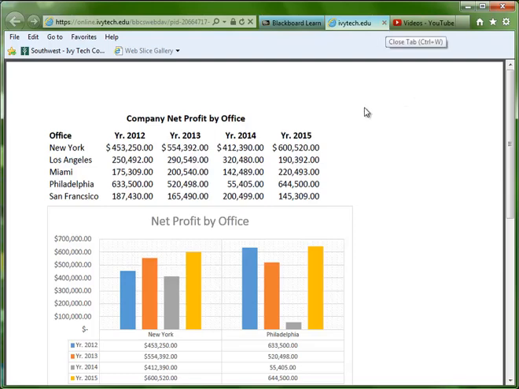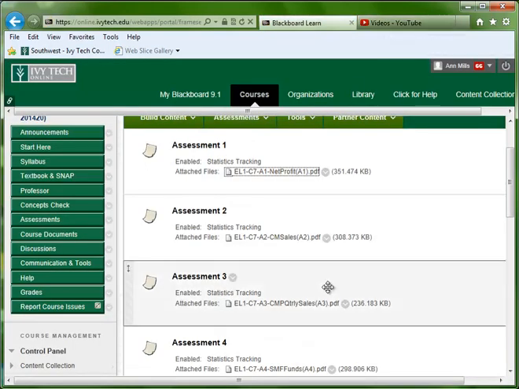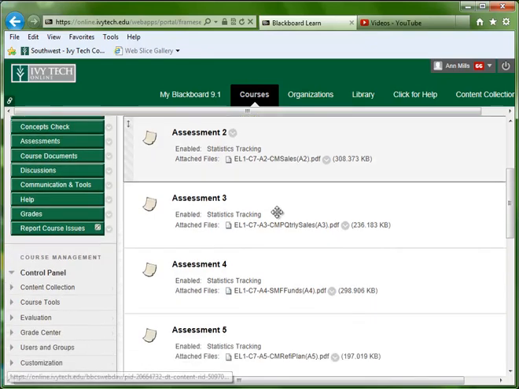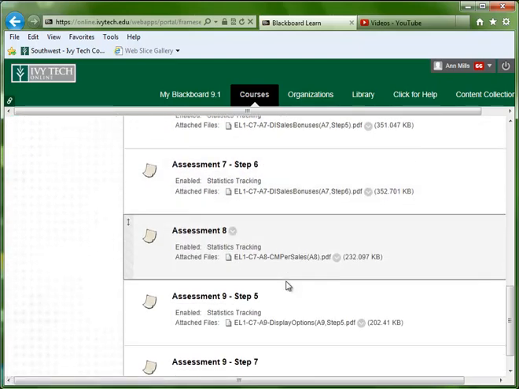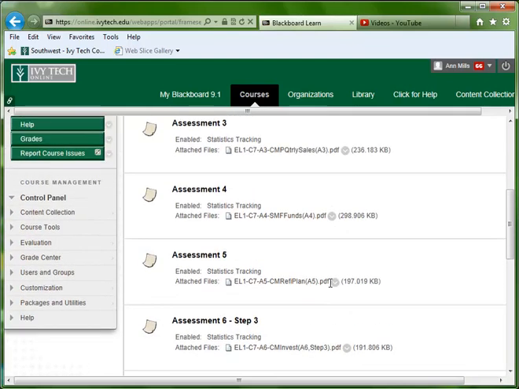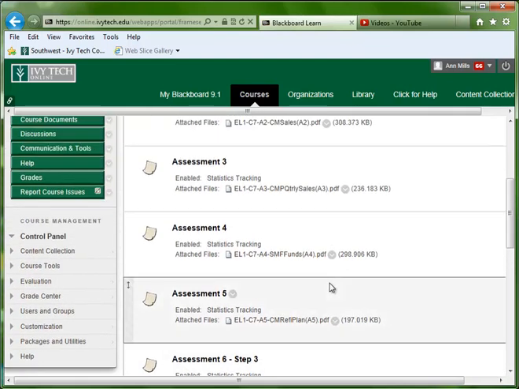So, see if I can get out of this now. Okay, so back to the textbook just a minute. You'll notice that among those pages that I mentioned previously, there are 9 assessments here that will give you screenshots of what your results should be.